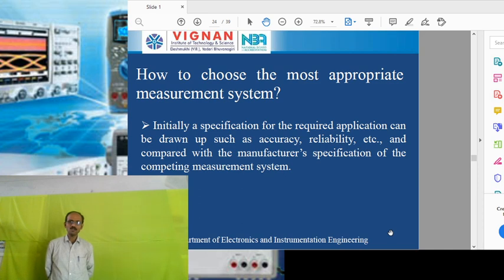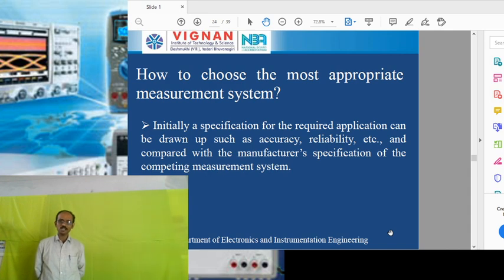So here we have three requirements. First, we have to measure the voltage, and the range of this voltage is 0 to 1000 volts, with an accuracy of plus or minus 1%. Based on these three requirements, we choose among different types of voltmeters. First, we compare these requirements with the specifications of the different voltmeters.